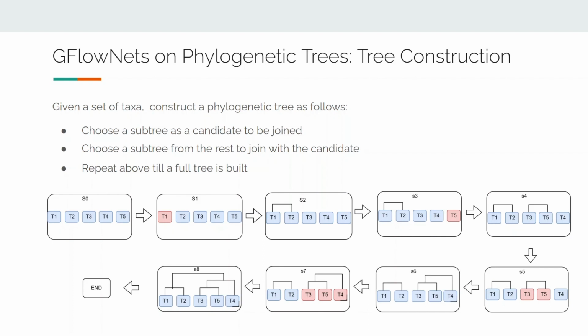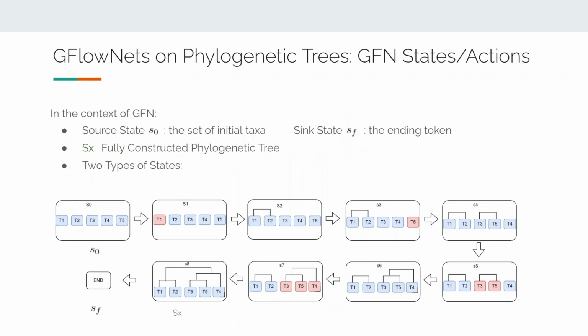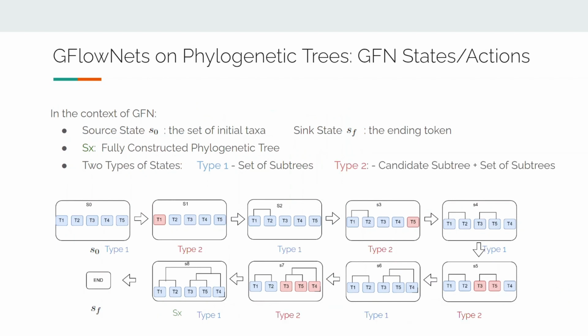With this construction procedure, we're now ready to talk about the GFlowNet setup. The source state consists of the set of initial taxa. The sink state represents the termination. The state that is one step away from the sink is a fully constructed phylogenetic tree. We have two types of states. Type 1 state consists of a set of subtrees. Type 2 state consists of a candidate subtree plus a set of subtrees. For the GFlowNet agent, at any state, the action is to choose one of the subtrees, either to be a candidate or to join with a candidate.